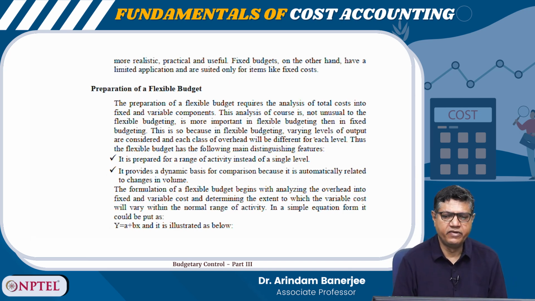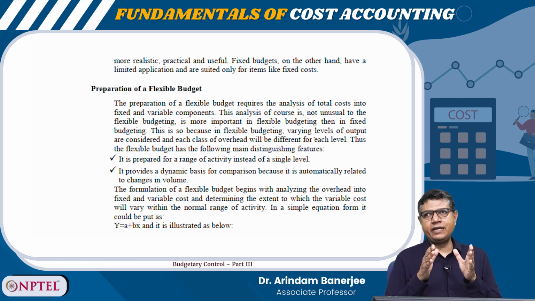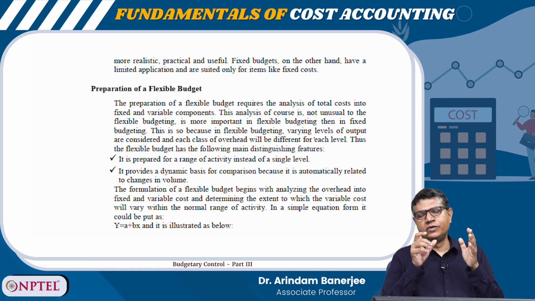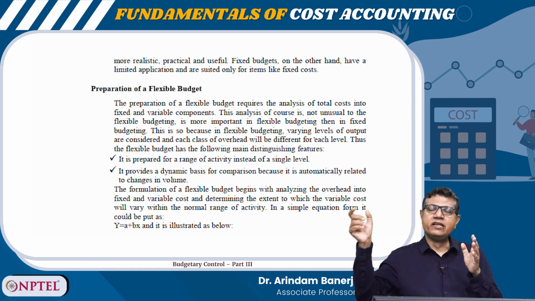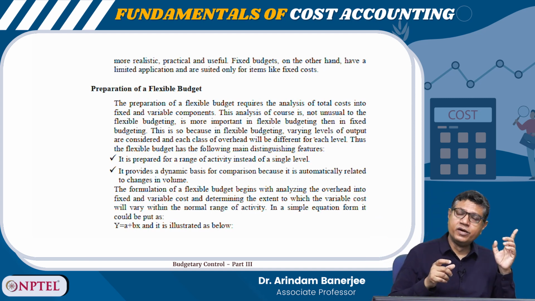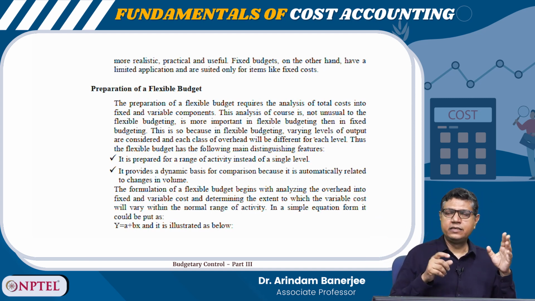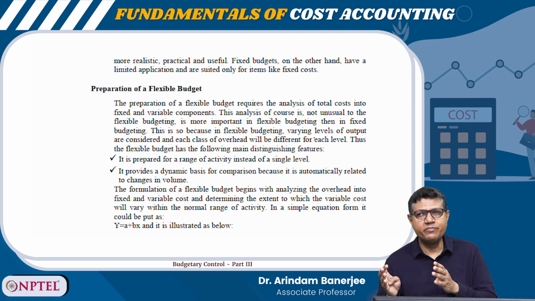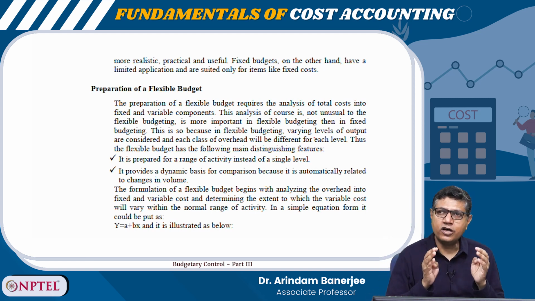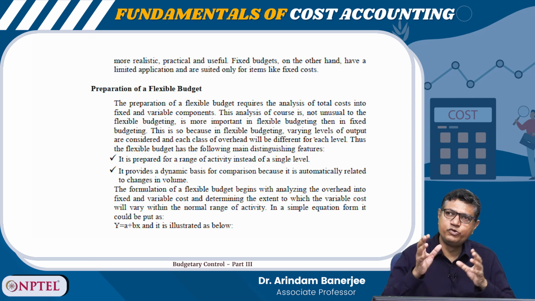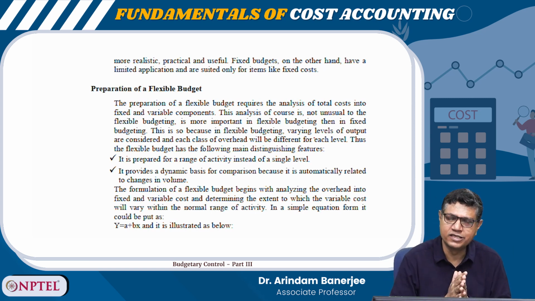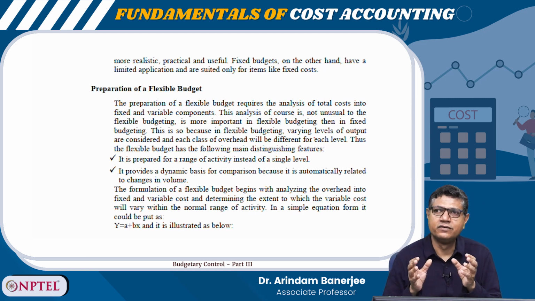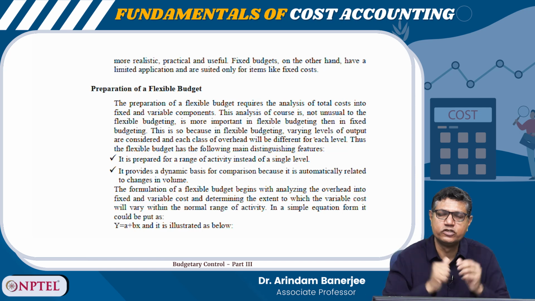Now, how to prepare the flexible budget? The preparation of flexible budget requires the analysis of total cost into fixed and variable components. So, in flexible budget, as we discussed, we prepare the budget at different activity levels, and we already discussed, if you remember, in CVP analysis, that we can segregate the cost into variable, fixed and maybe semi-variable. Variable costs fluctuate, they vary with the level of production, and the fixed costs remain stagnant, they remain fixed at a given production range.